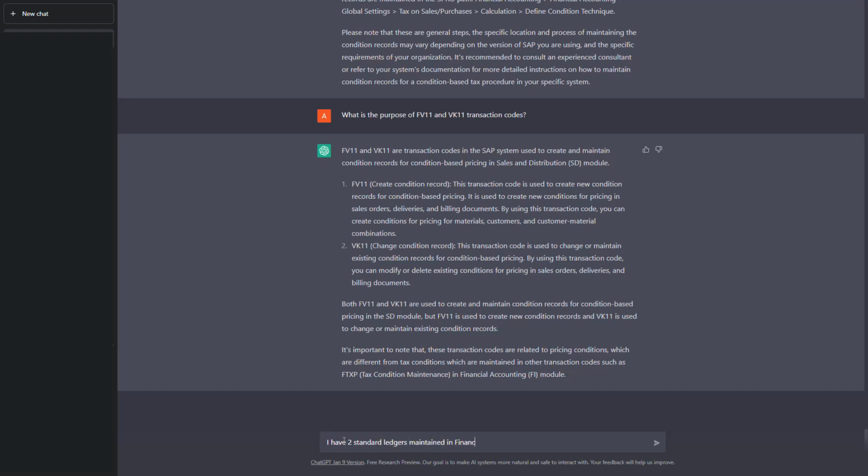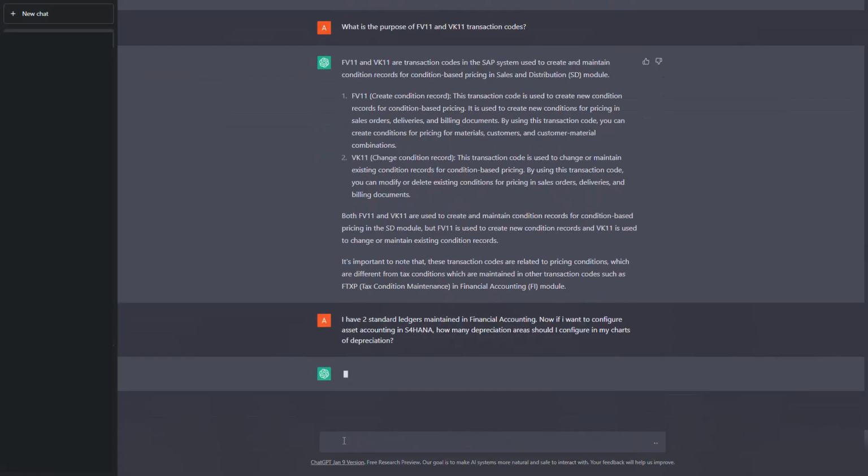I'm trying to formulate a question based on the number of ledgers in the financial accounting versus the number of depreciation areas that we are supposed to create in the fixed assets in the asset accounting in S4 HANA. So ideally, the concept is like if at all there are n number of standard ledgers in financial accounting, then it is mandatory for us to create equal number, that is n number of depreciation areas in the charts of depreciation. Only then the system will be able to link all the standard ledgers with the depreciation areas. So this is my question.